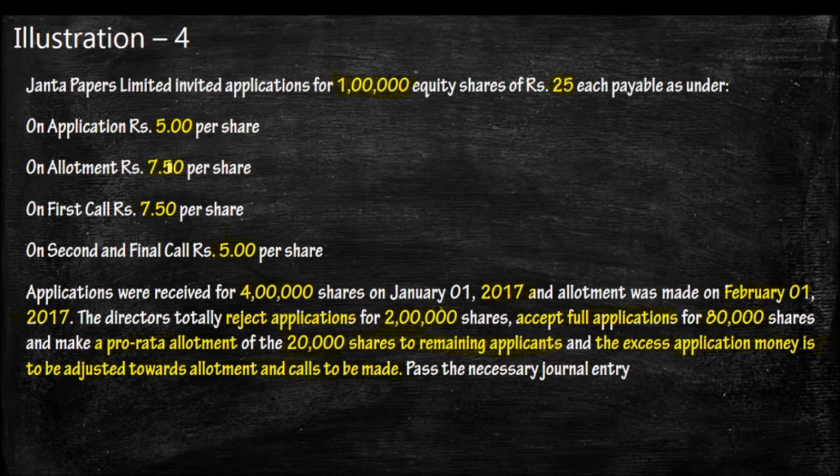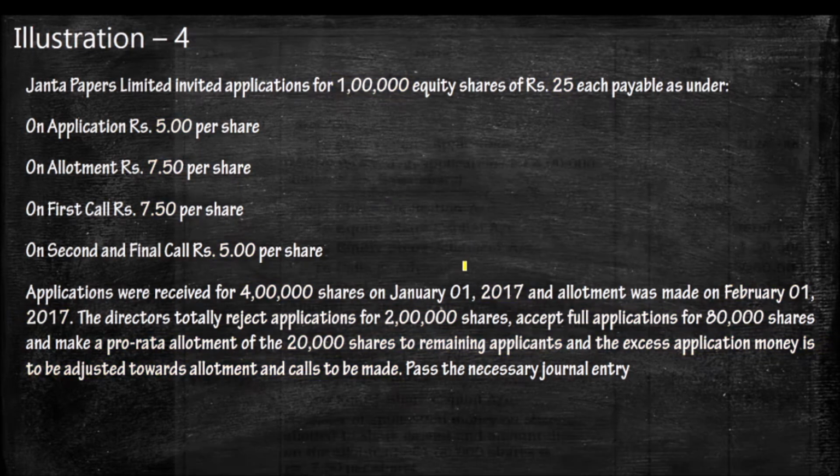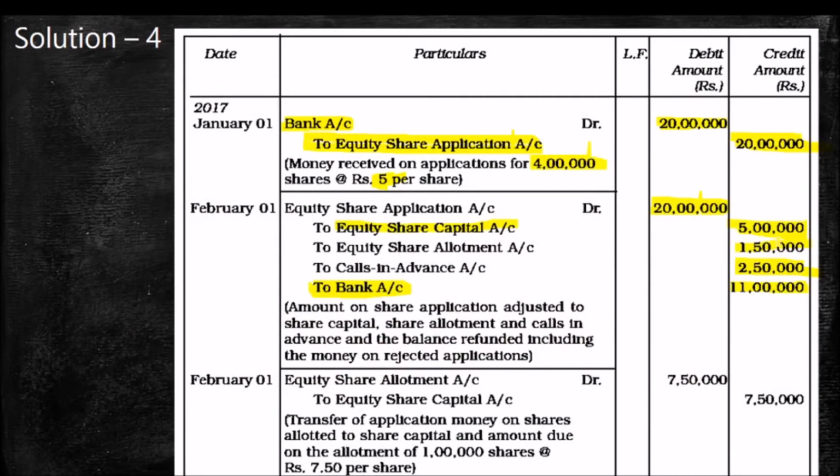So 20,000 into 7.5 is what? 1 lakh 50,000. 20,000 is the pro rata allotment made shares. So 20,000 into 1 lakh 50,000, that is the maximum we can adjust towards the equity share allotment.